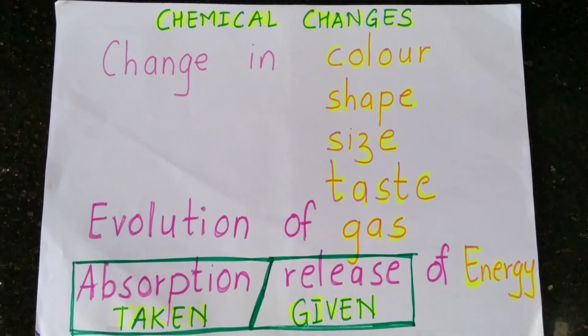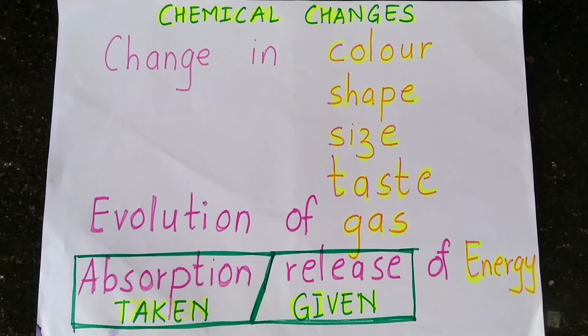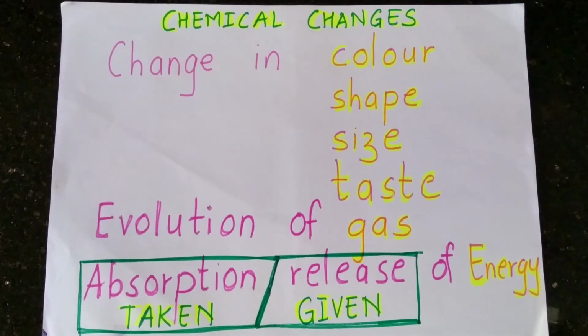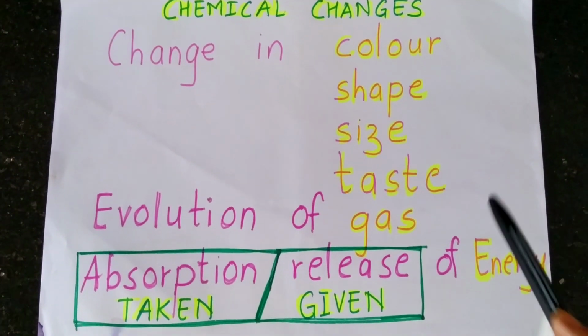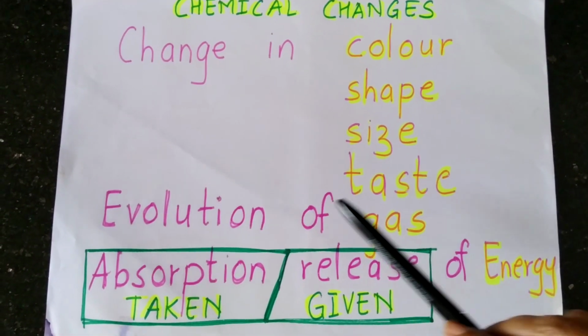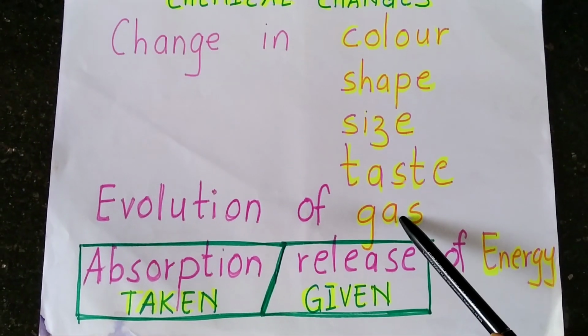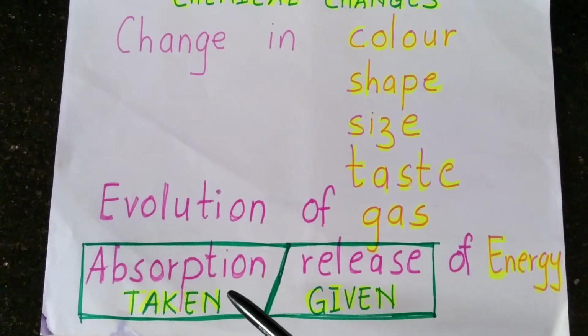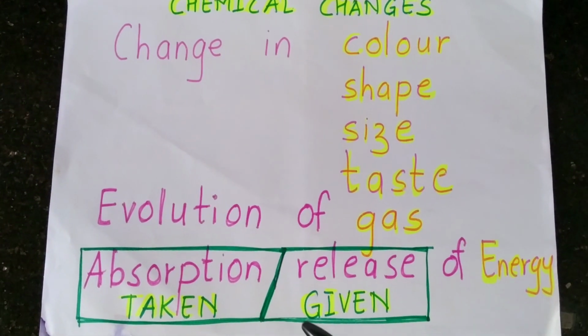Now chapter 2. In chapter 2, if they say cooking is a chemical change. Cooking is a chemical change because the color, shape, size, taste changes. There is evolution of gas and there is absorption of heat. So cooking is a chemical change.